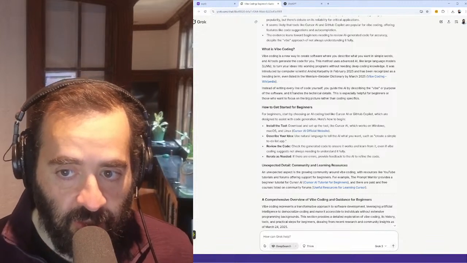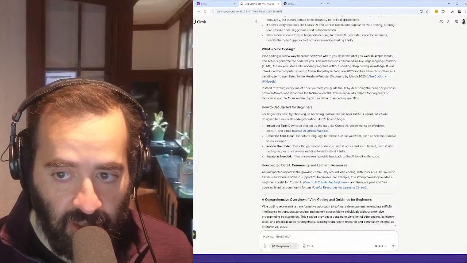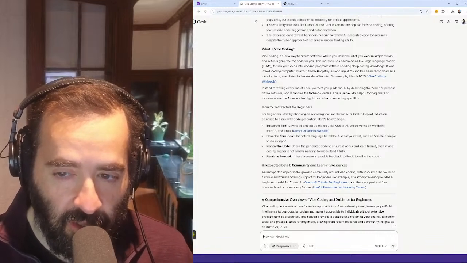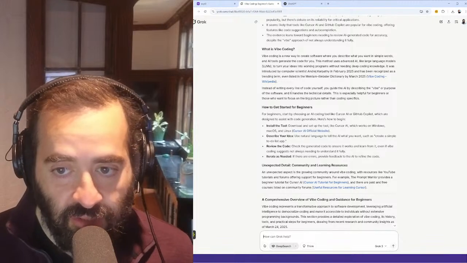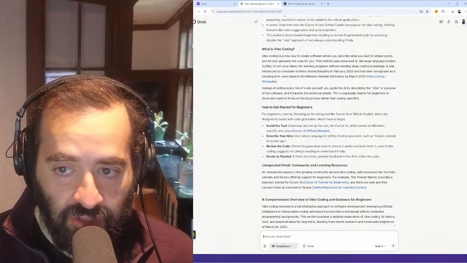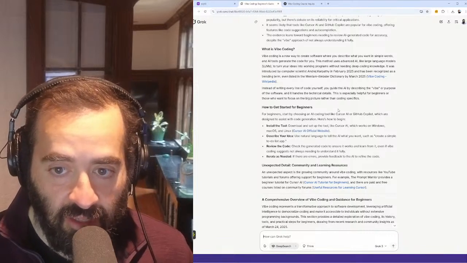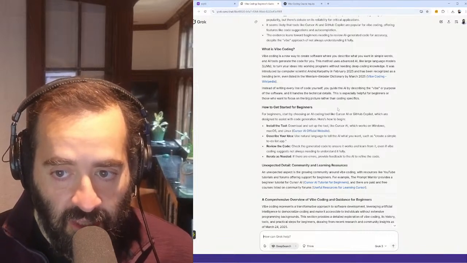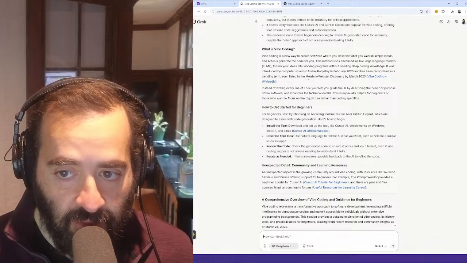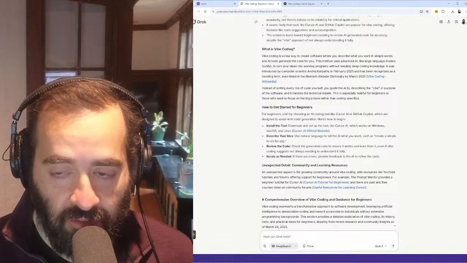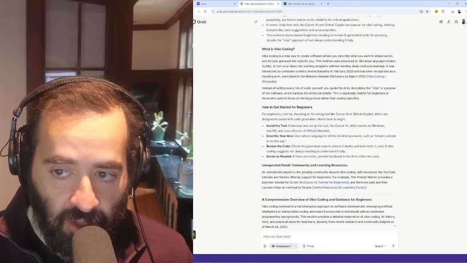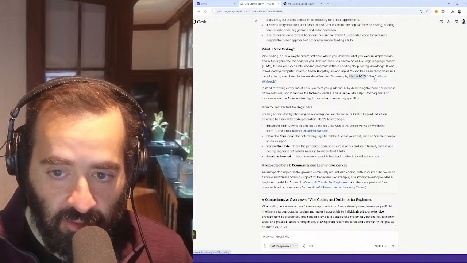It was introduced by a computer scientist, Andrej Karpathy, in February 2025, and it was recognized as a trending term, even listed in the Merriam-Webster dictionary by March 2025, and in Wikipedia.